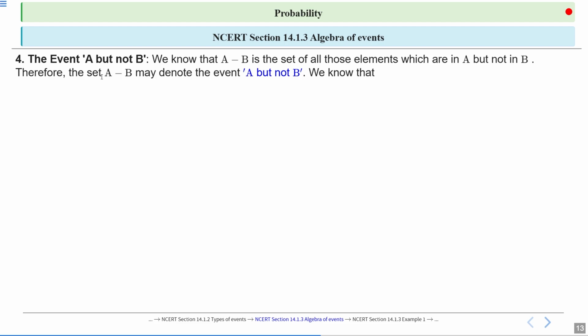So the event A but not B. We know that A difference B is the set of all those elements which are in A but not in B. Therefore, the set A difference B may denote the event A but not B. And we know that A minus B, A difference B, is equal to A intersection B complement. So A difference B can also be written as A intersection B complement. So this is called the A but not B event. Clear?